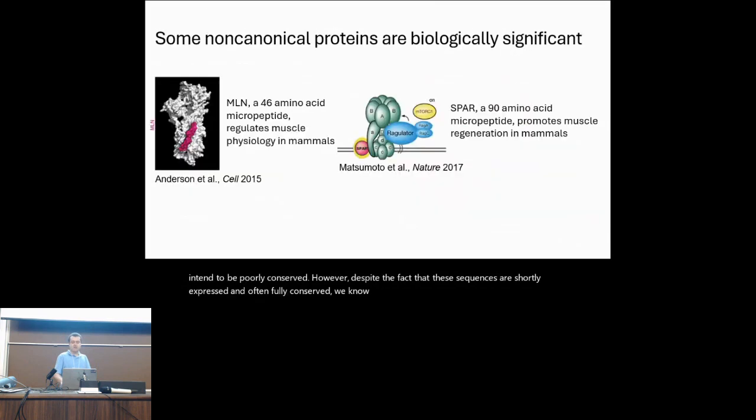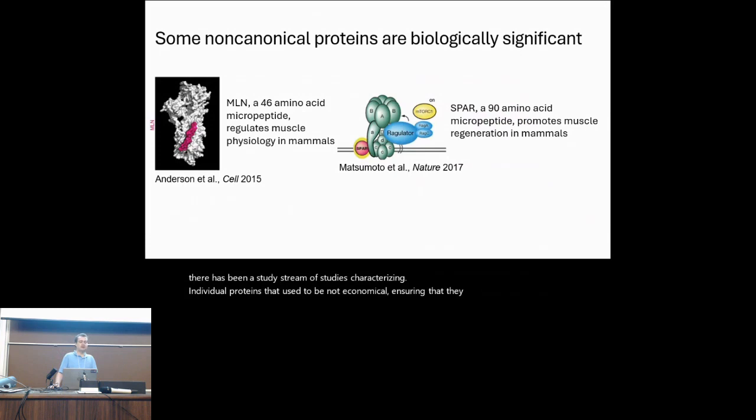However, despite the fact that these sequences are short, lowly expressed, and often poorly conserved, we know that some non-canonical proteins are biologically significant, and that's because individual studies have shown for particular non-canonical proteins that they do have important biological roles. For example, MLN is a 46 amino acid micropeptide which regulates muscle physiology in mammals, and since its discovery in 2015, there have been a steady stream of studies characterizing individual proteins that used to be non-canonical